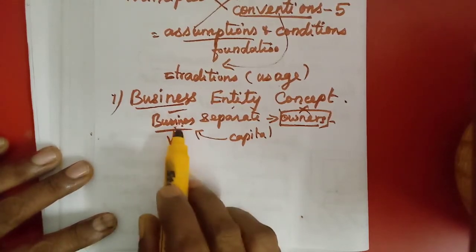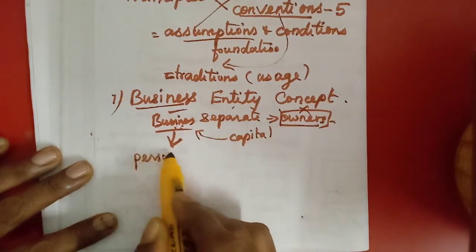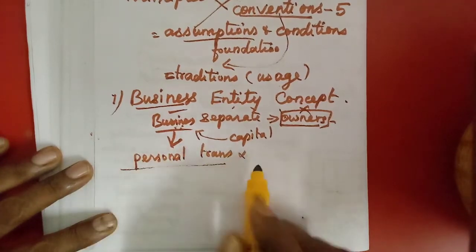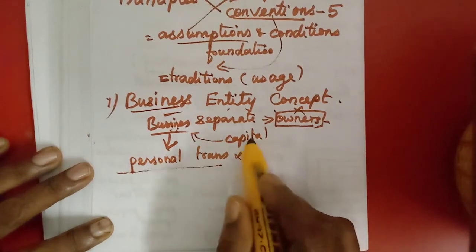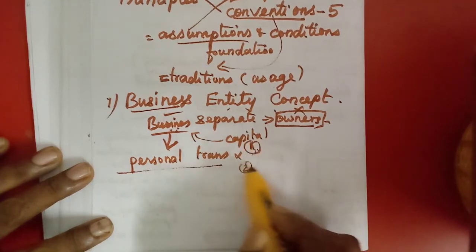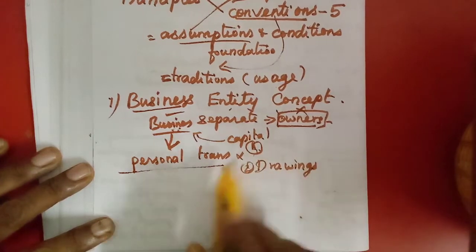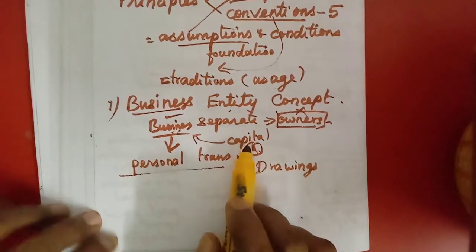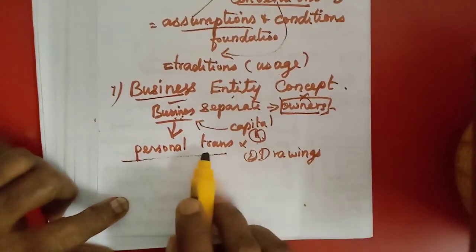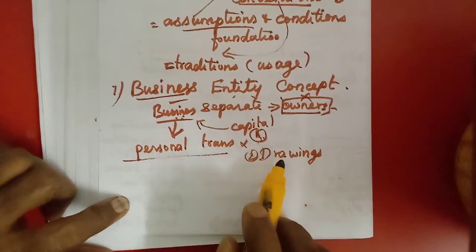Business transactions and personal transactions should not be mixed up. Here, some personal transactions: one is this capital, isn't it? Introducing capital. Then the other is drawings. I have taught you the person who invests money, that investment is called capital, and the money withdrawn from the business for his personal purpose is called drawings.